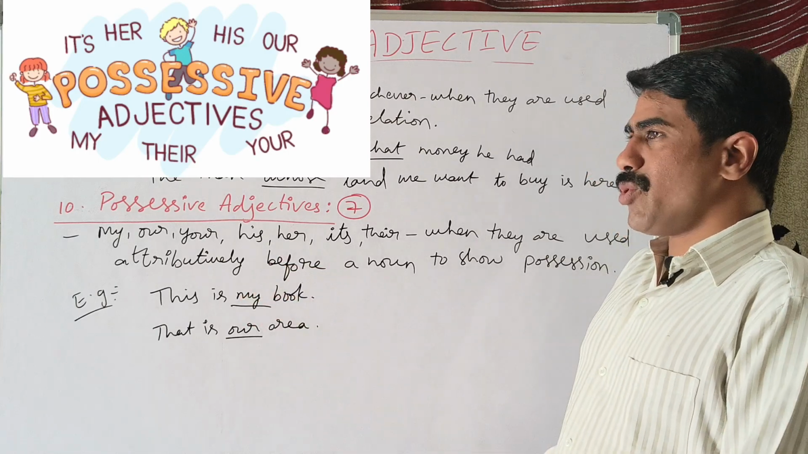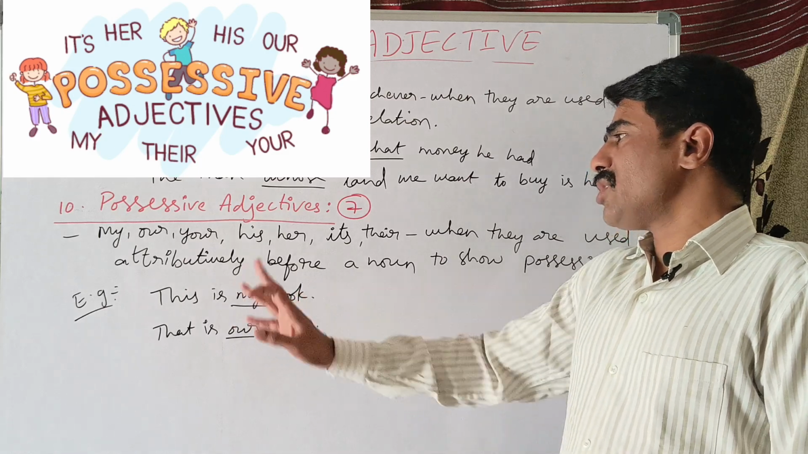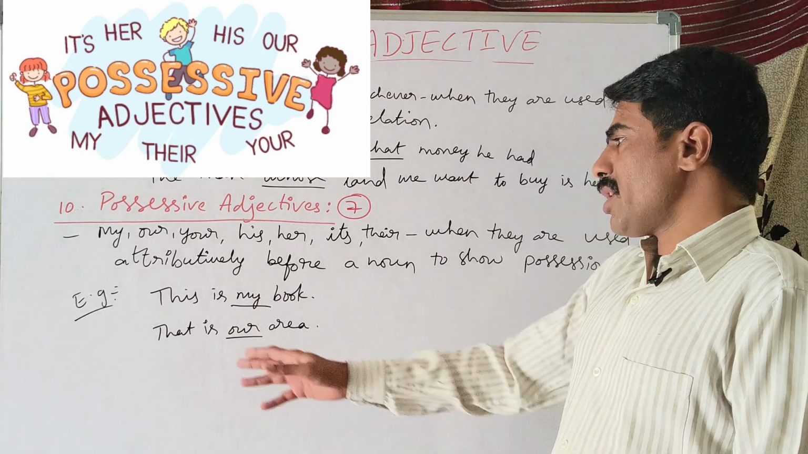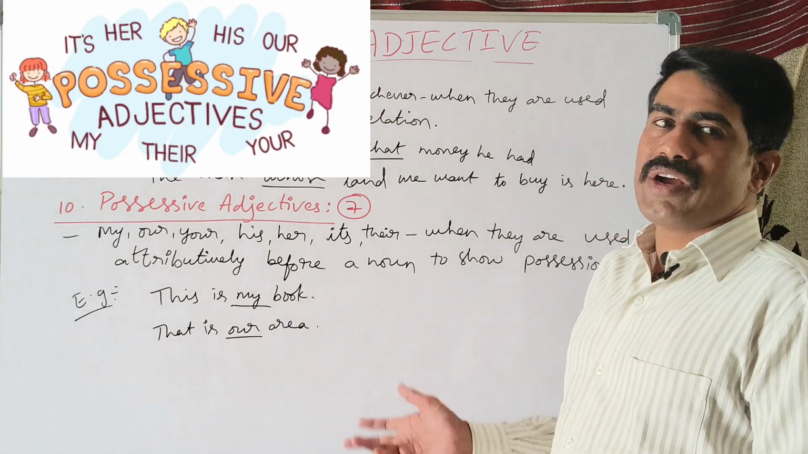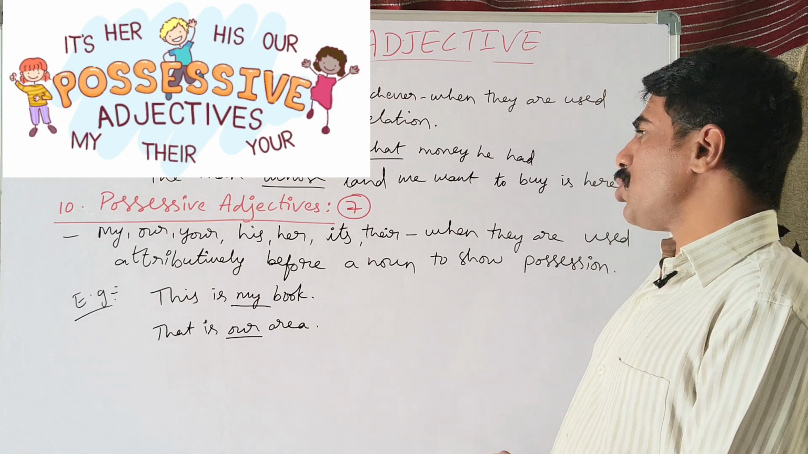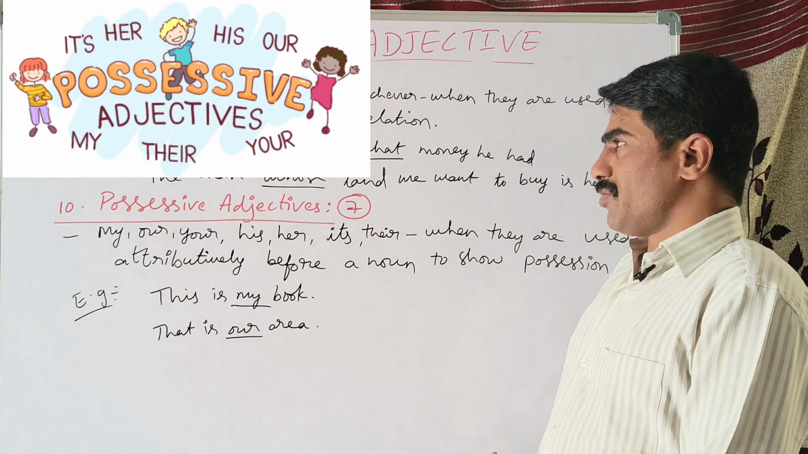Okay, this is my book. My book. So my shows the belongingness of the book. Okay, that is our area. So these are all the ones which show the possession. These are all the possessive adjectives.